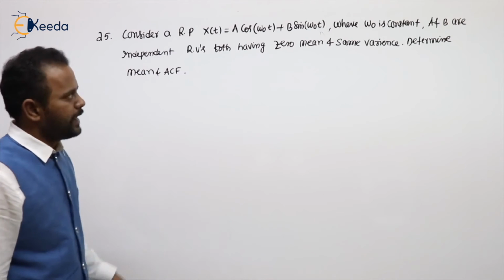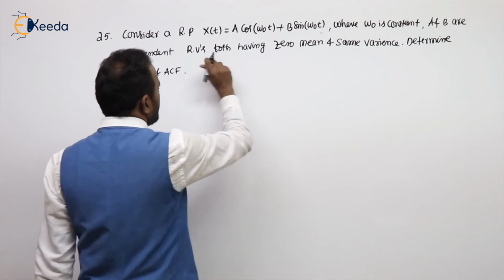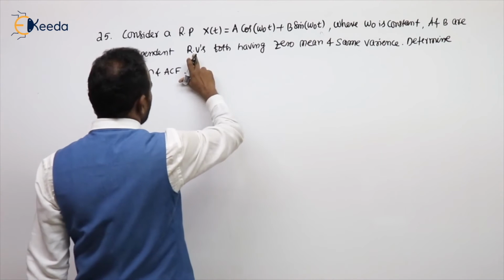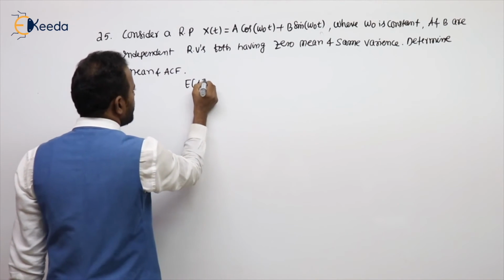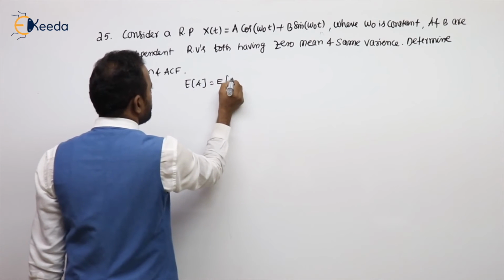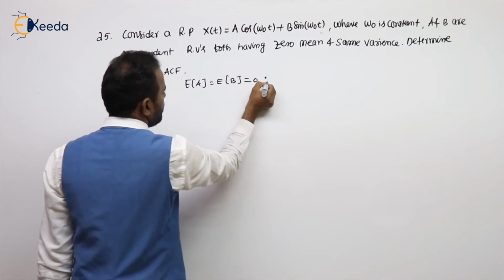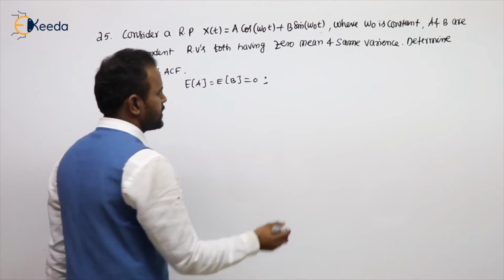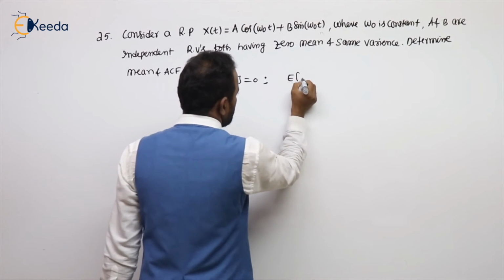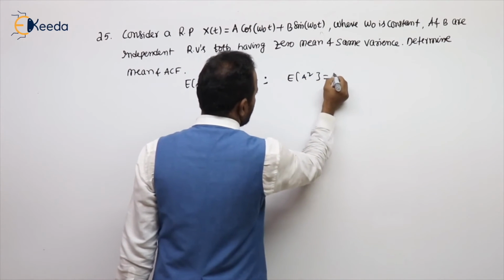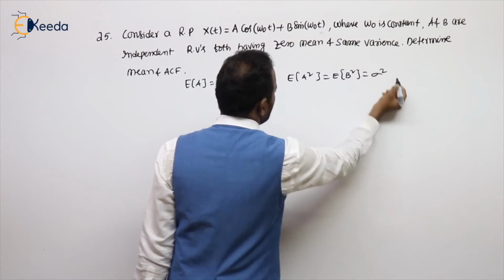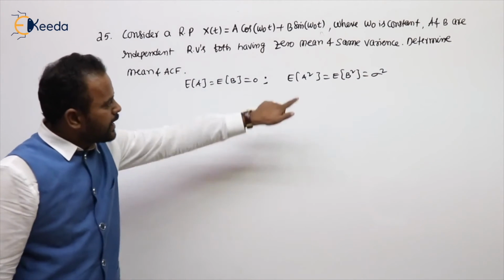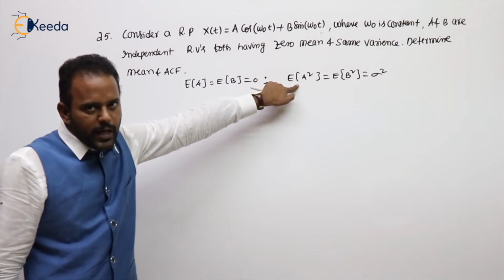He has given that a and b are independent random variables having zero mean, meaning expected value of a and expected value of b are 0, and having the same variance. Mean is 0, so mean square value and variance are the same, equal to some value. Let's take sigma square. Here the mean square itself is the variance because the mean is 0.